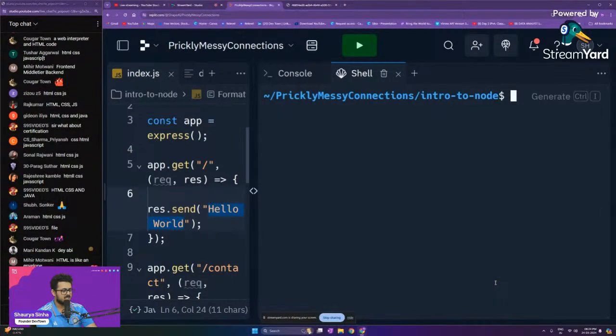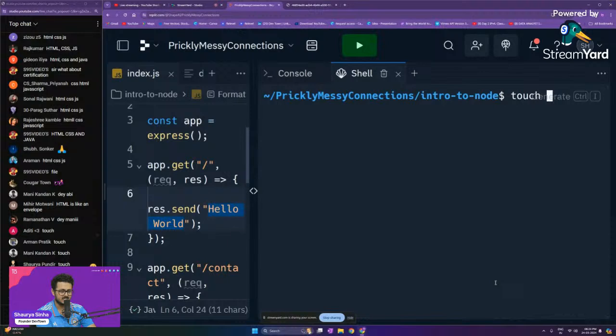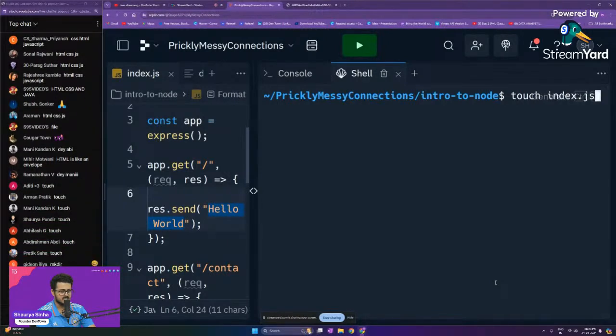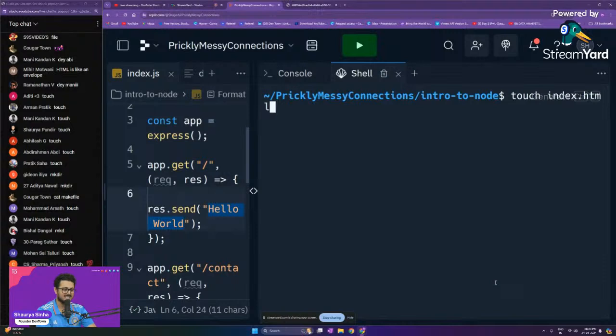What was the command to create a file, guys? Very good. Awesome. You guys are so smart. You use touch index.html, guys. Sorry, we want to create an HTML file.